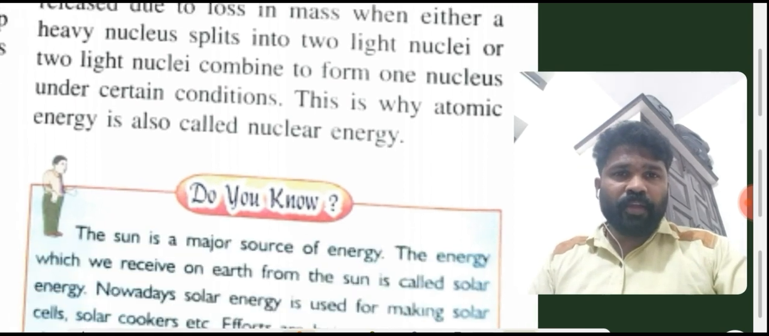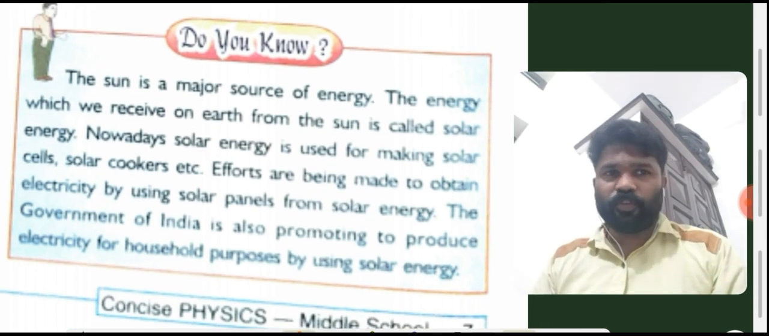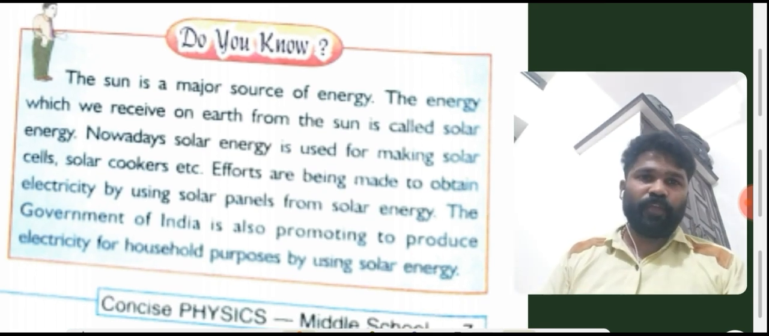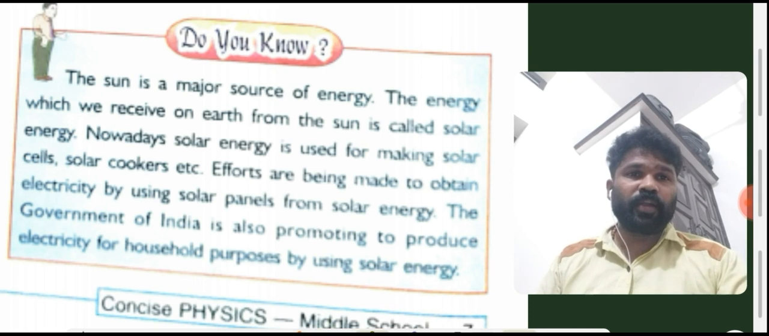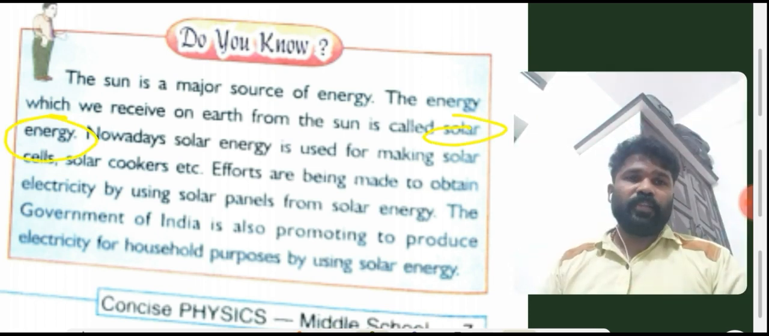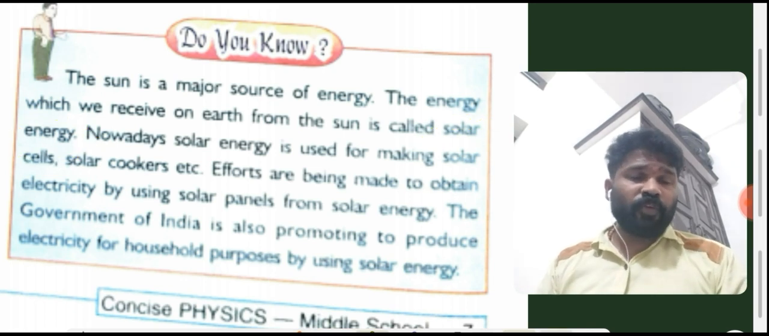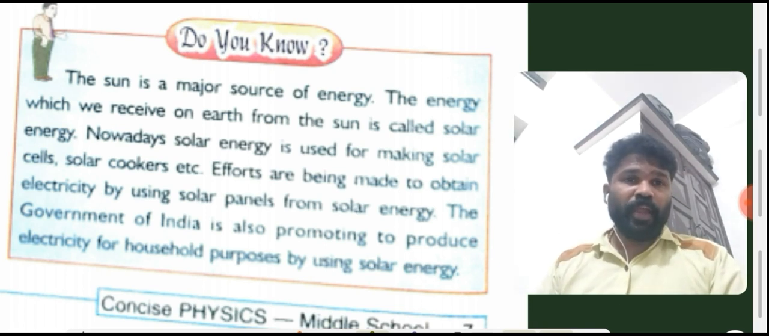Okay, here is our do you know portion. The sun is a major source of energy. The energy which we receive on earth from the sun is called solar energy. Please mark it. Nowadays, solar energy is used for making solar cells, solar cookers, etc. Efforts are being made to obtain electricity by using solar panels from solar energy.